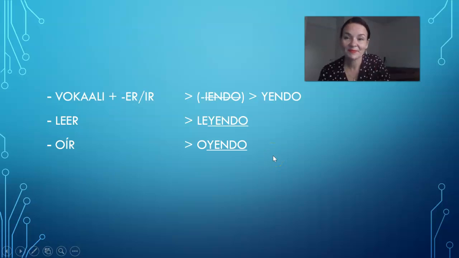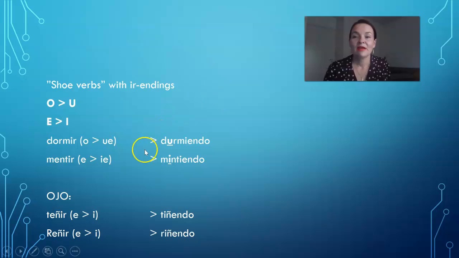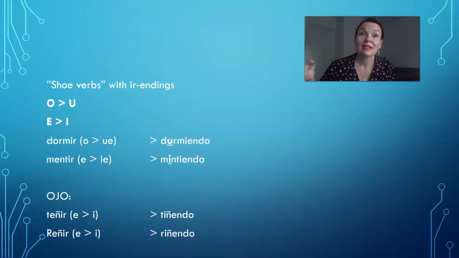One more thing. We have stem-changing verbs. Do you remember? Like jugar, juego, dormir, duermo. Stem-changing verbs are those verbs that have regular endings, but inside the verb you have a vowel change in all the persons, but not in nosotros and vosotros.